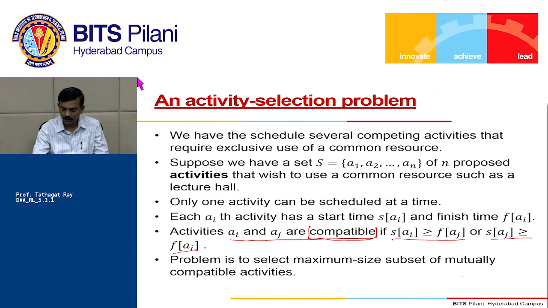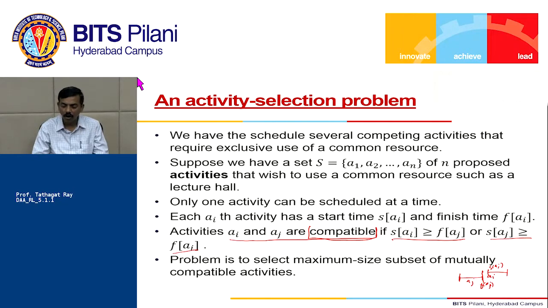That means Ai and Aj are compatible: Aj started at some point and finished at this point, and Ai has to start after Aj finishes. So this is F of Aj, and that's the start of Ai.